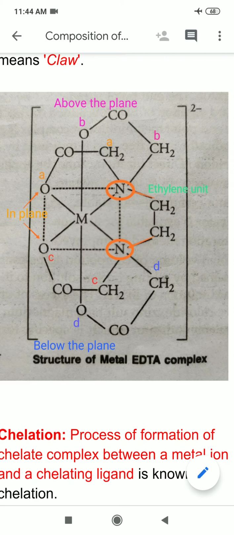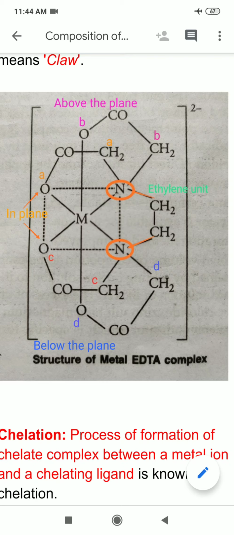So you can see in this that the metal atom is surrounded from almost all sides by donor atoms, or the ligand is surrounding the metal atom almost from all the sides.